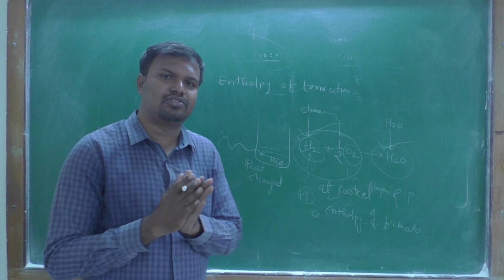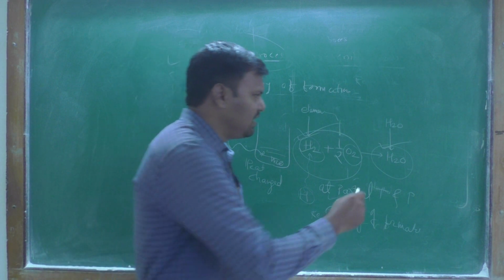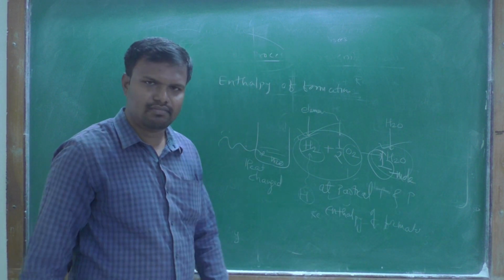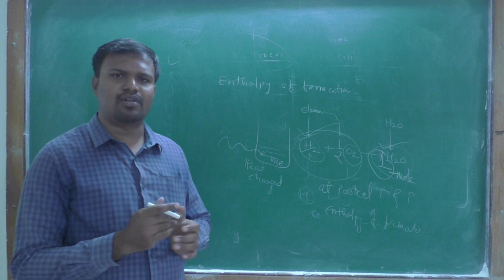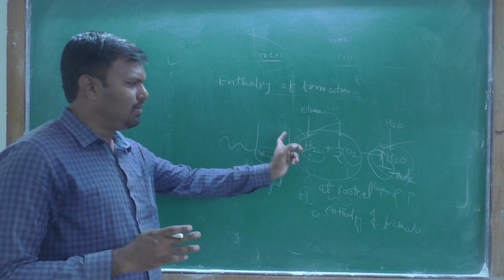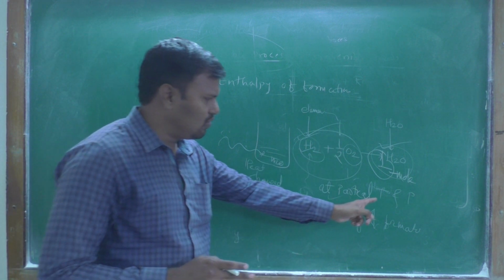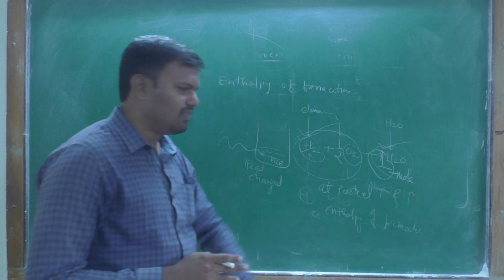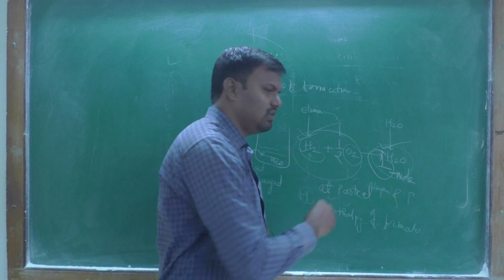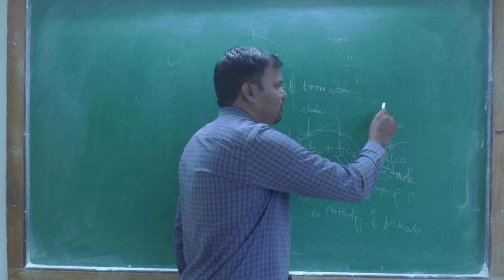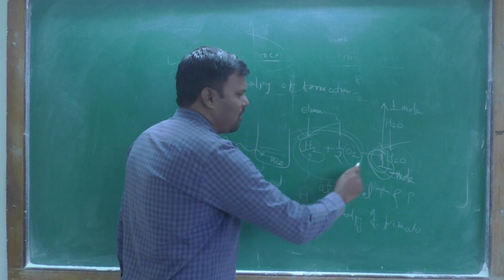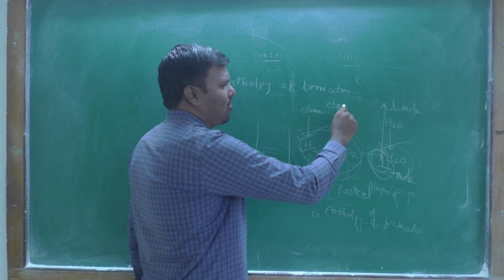But how much substance do you consider? The heat change for the formation of 1 mole. Remember this. The heat change for the formation of 1 mole of substance from its elemental form at a particular temperature and pressure is called the enthalpy of formation. The important thing here is that you have to produce 1 mole, using its elemental form.